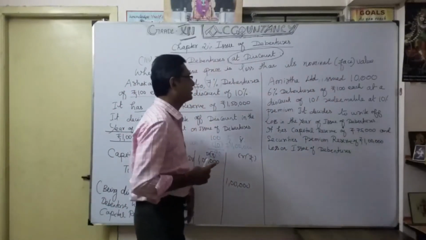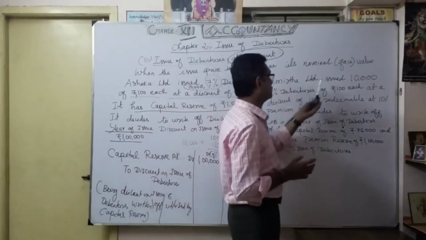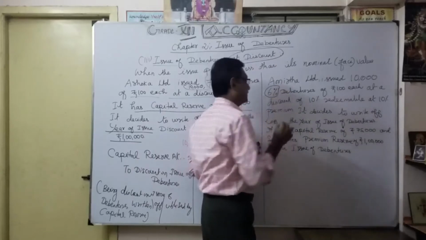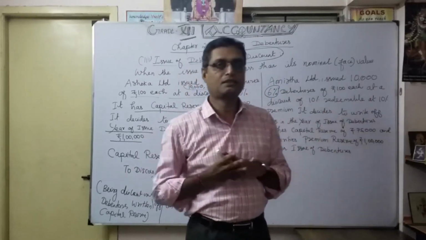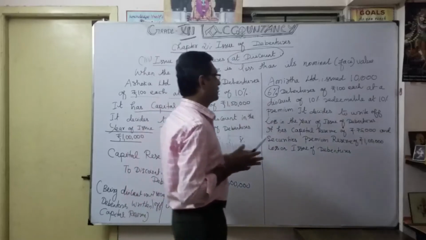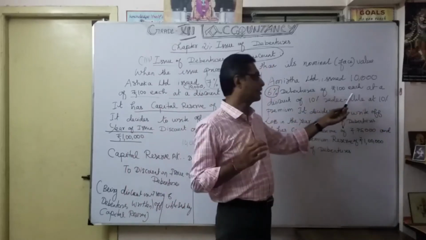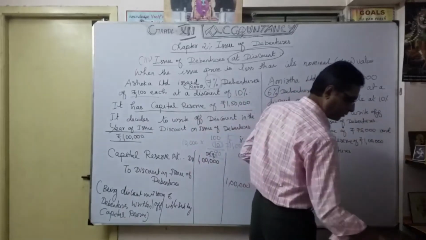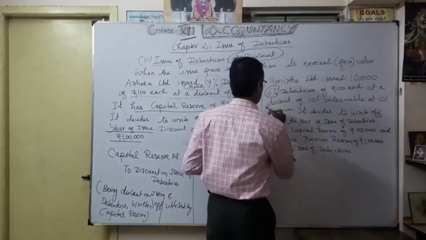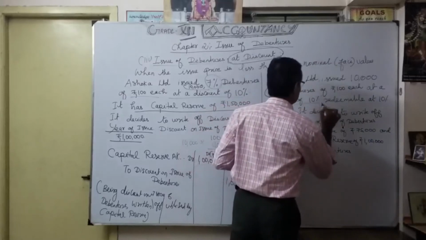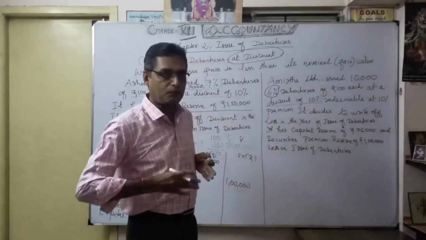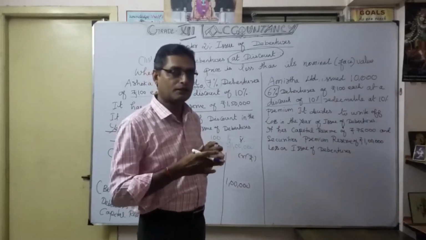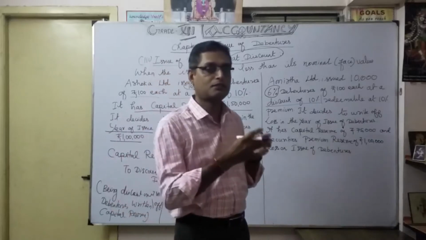In the same manner, see here. Amirdal Limited issued 10,000 6% debentures. As you know, 6% is the payment of interest on debenture. Of 100 each is very important, at a discount of 10%. So they are going to issue at a discount of 10%. At the time of issue itself, the company declared that the debentures are issued at 10% discount.